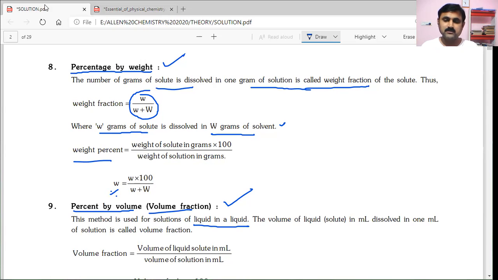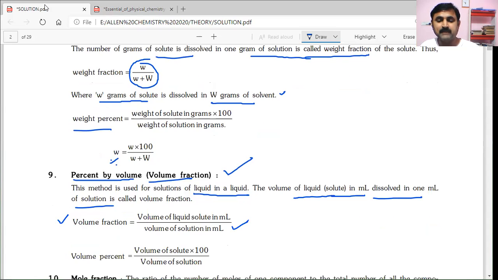Here, the volume of liquid solute in ml is said to be dissolved in 1 ml of solution. That can be expressed as volume fraction, that is volume of liquid solute in ml divided by volume of solution in ml. If that is multiplied by 100, then we get volume percentage. So volume percentage is volume of solute into 100 by volume of solution.